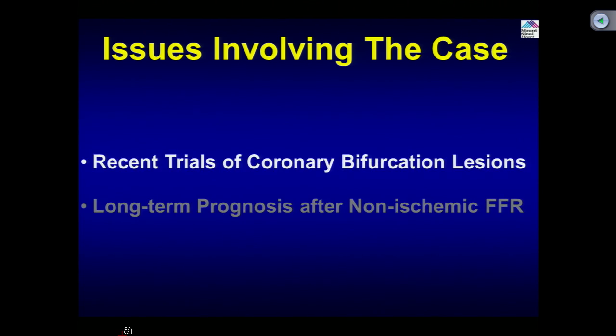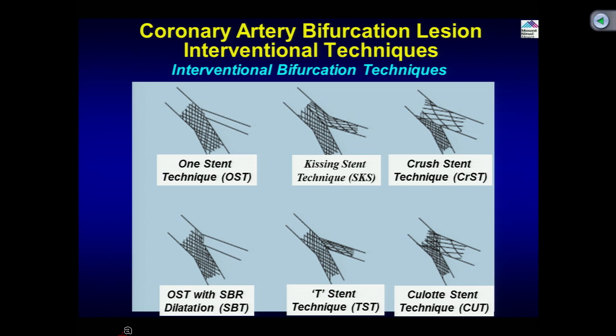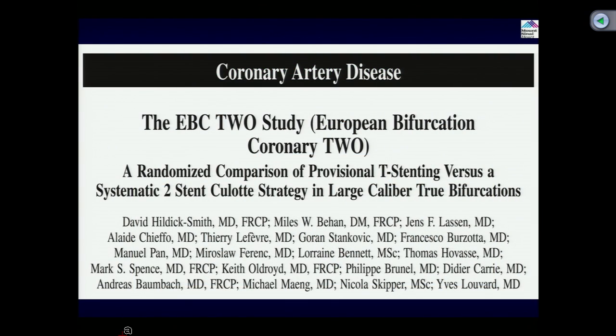So first is the trials of the coronary bifurcation. We know that there are various techniques: single stent, the conventional stent strategy, where one stent with a bailout of the side branch, which occurs in anywhere from an average of 15 to 20% of cases, is the preferred approach. But in some cases you need to use two stents, particularly those with a shallow angle, diffuse disease and very tight lesion of the ostium, and various techniques of crush, DK crush, culotte and TAP techniques have been suggested. So basically we have a few trials.